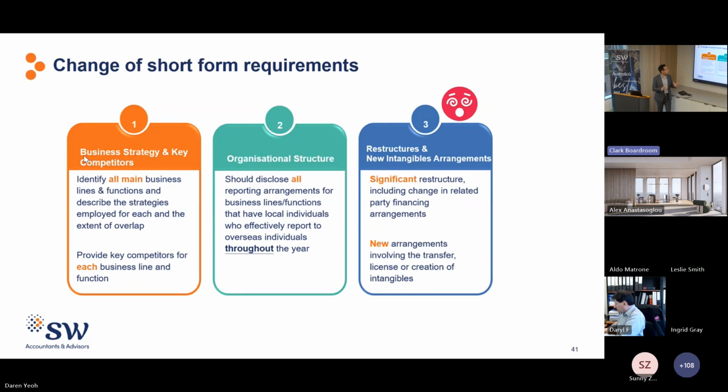Also, for each reportable restructure or new intangible arrangement, information such as each restructure step, each party involved at each step, the Australian tax impact, and the global tax impact will all need to be disclosed. That means the Australian entity will have to communicate extensively with overseas group entities just to collect certain information.